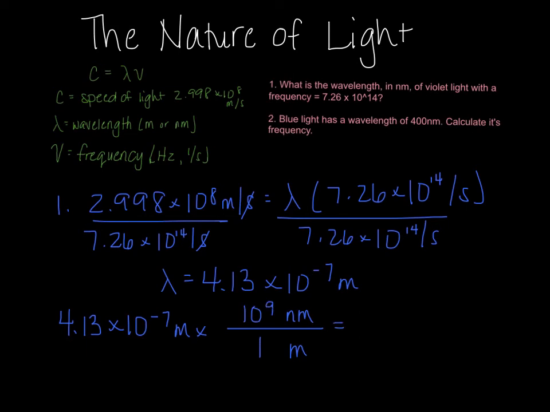I know that 1 meter is equal to 10 to the 9th nanometers. So 4.13 times 10 to the negative 7th times 10 to the ninth, and I get 413 nanometers, which is my final answer.